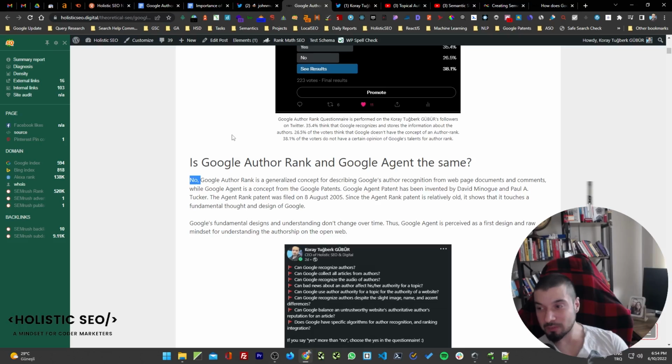I didn't talk about them in the article, and they started to comment, maybe just to take attention by making different fallacies. The article clearly states that Google Agent is the patent behind Google Plus and Authorship, by the way, and the Author Tag. And I clearly say that no, Google Author Rank and Google Agent are not the same, and this should be R actually. And you know my English.